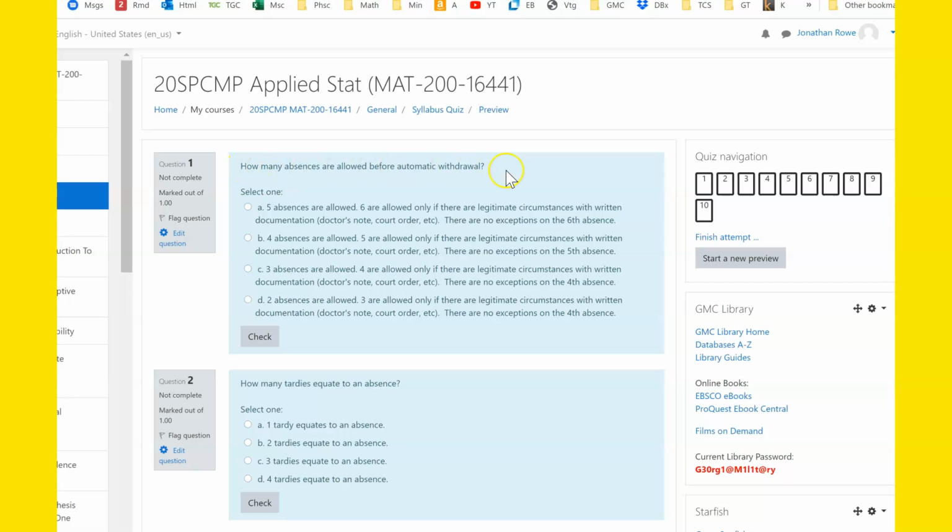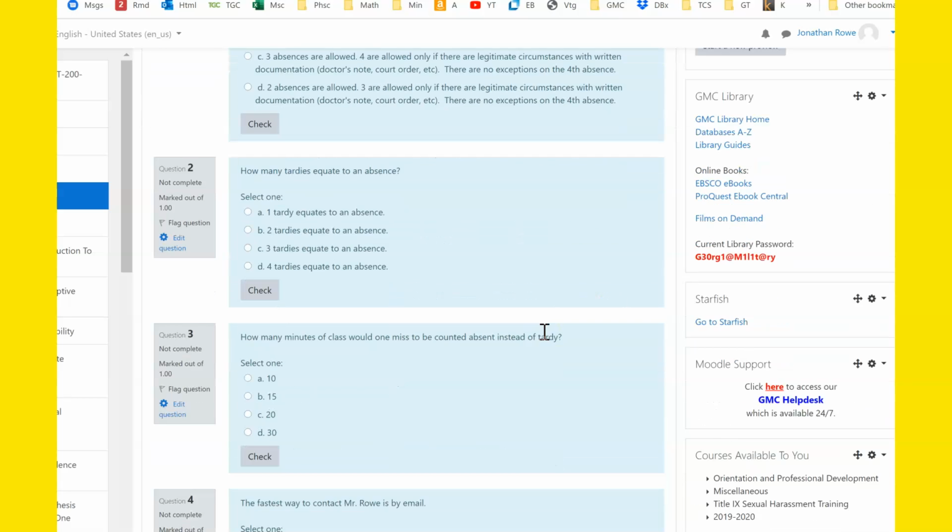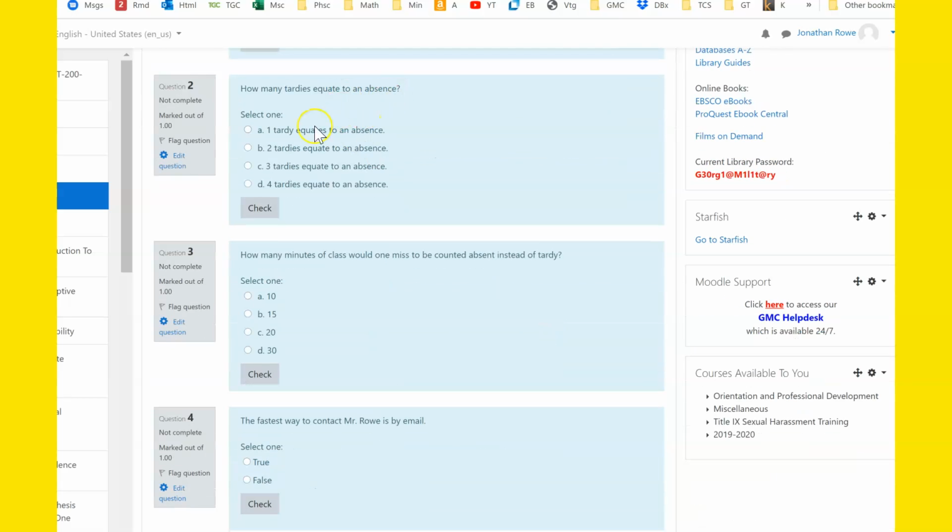How many absences are allowed before automatic withdrawal? The answer should be this answer. 2 absences are allowed. 3 are allowed only if there are legitimate circumstances with written documentation. No exceptions on the 4th. So that's what you should put there. How many tardies equate to an absence? Even though this doesn't apply really for this online format we're doing, the answer is this one. 3 tardies equate to an absence.